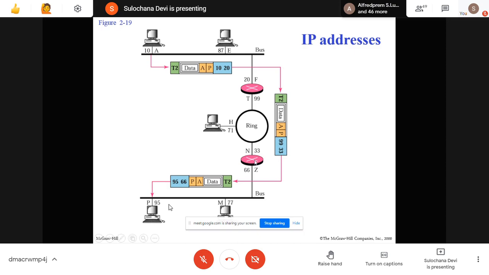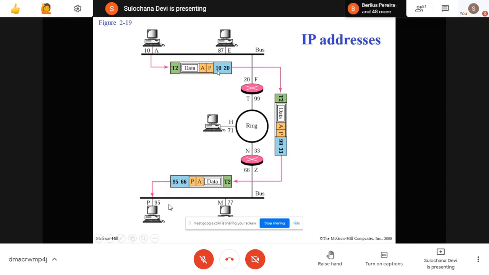Now again, when this router receives this information, it will replace the source MAC address with its own MAC address, and the destination MAC address with that of that machine, because now this machine is directly connected to this router on this particular interface. So it will change the source MAC address to its own 66 and the destination MAC address to that of this machine, 95.